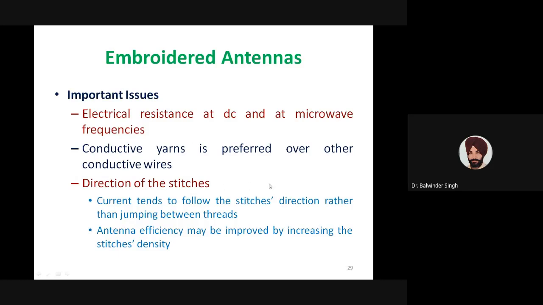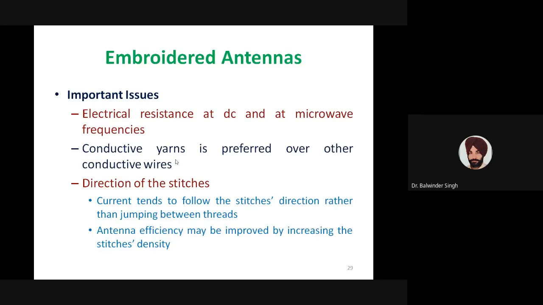Similarly, conductive yarn is preferred over conductive wire. When we say conductive wire, we basically refer to a conductive solution which has characteristics more related to wires. When we say conductive yarn, these are conductive solutions which have properties more equivalent to normal yarn. So those yarns will be easy to sew, and it will be easy to implement embroidered antennas using conductive yarns.